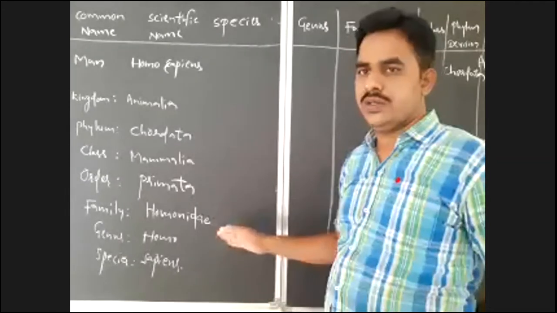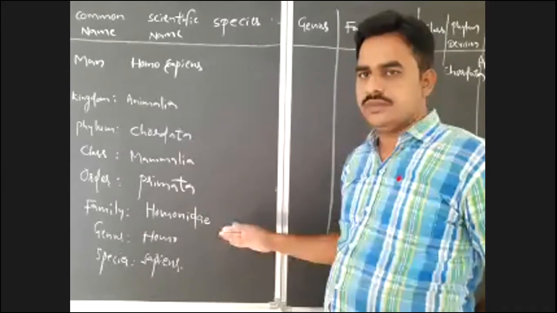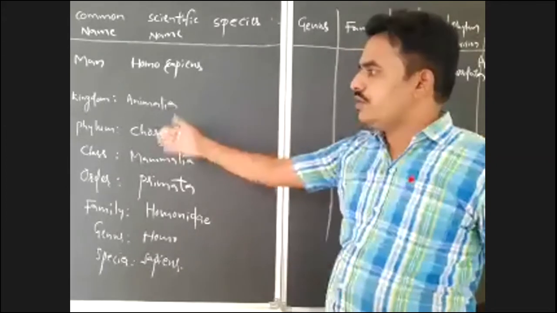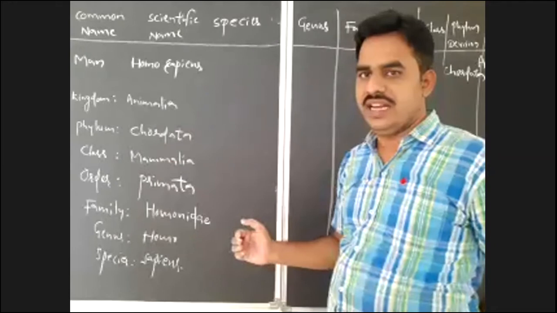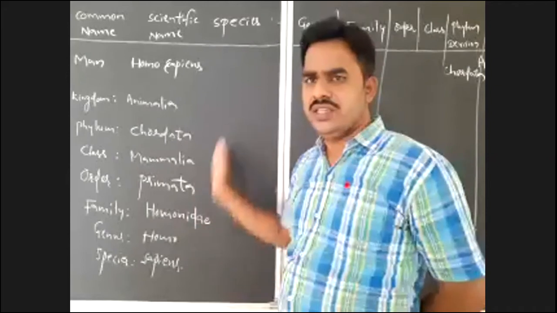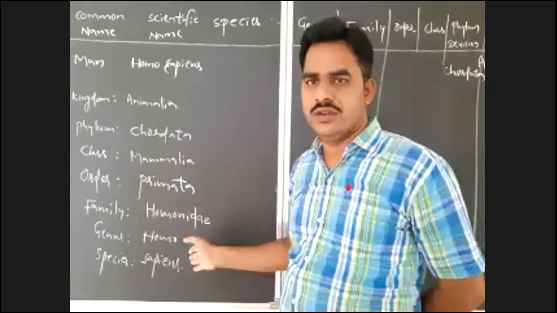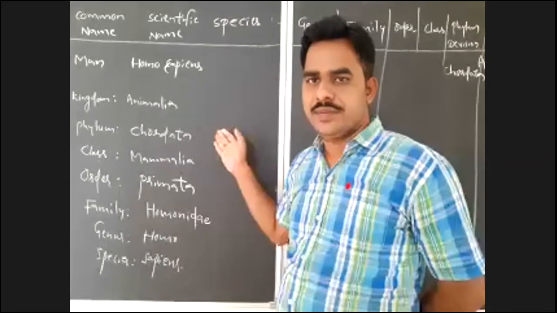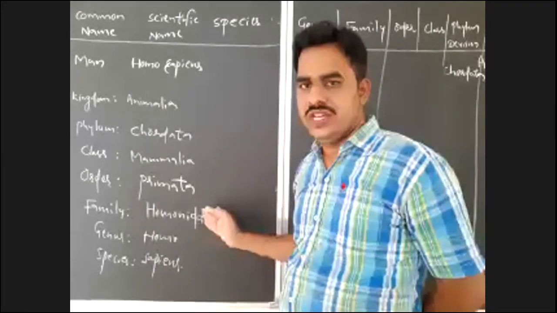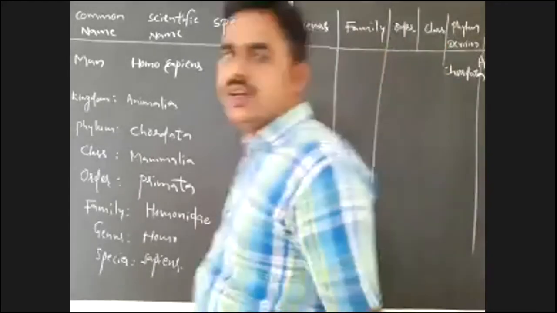It is the systematic position of man in kingdom Animalia according to the taxonomical hierarchy given by Linnaeus. We have to use at least seven obligatory categories to classify every living organism. You may use some intermediate categories, but these seven you must use. Kingdom Animalia, phylum Chordata, class Mammalia, order Primata, family Hominidae, genus Homo, and species sapiens. So that is the classification of Homo sapiens.